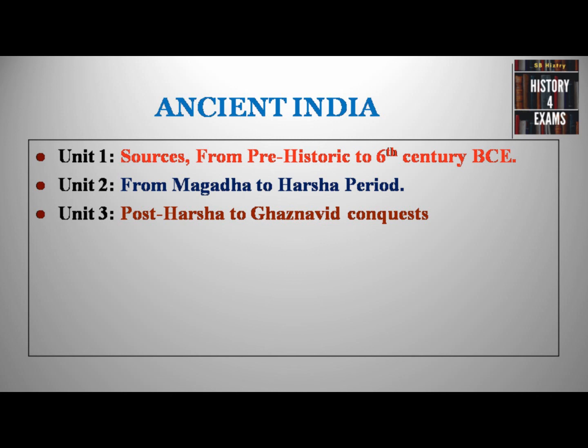Unit 2, or the second part of this chapter, covers the period from Magadha to Harsha, covering important features such as Magadha, the Mauryan Empire, the post-Mauryan period from 2nd century BC to 3rd century AD, the Gupta period and the Harsha period. Unit 3 of ancient India covers the post-Harsha period, the early medieval period till the Delhi Sultanate, where we can start the medieval period. The details of each are given in the syllabus. You can refer to that.